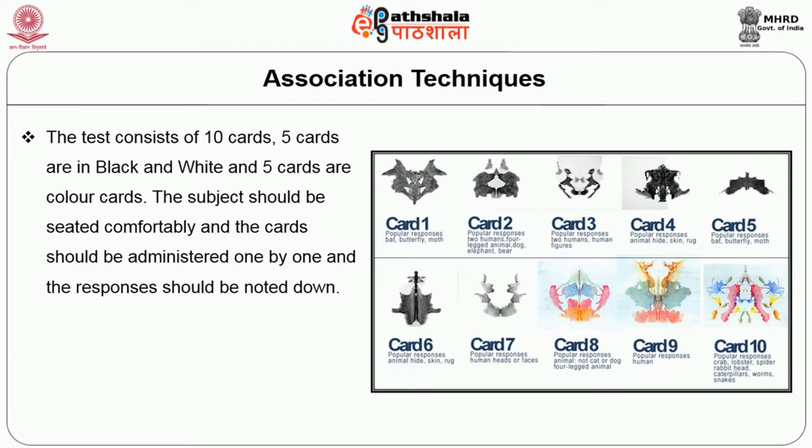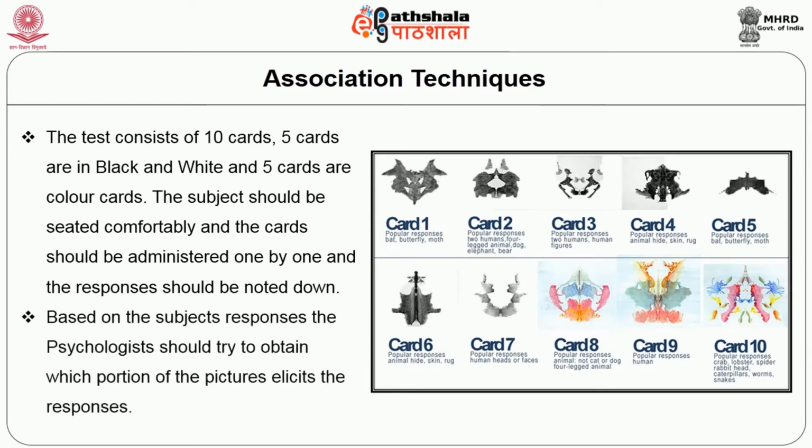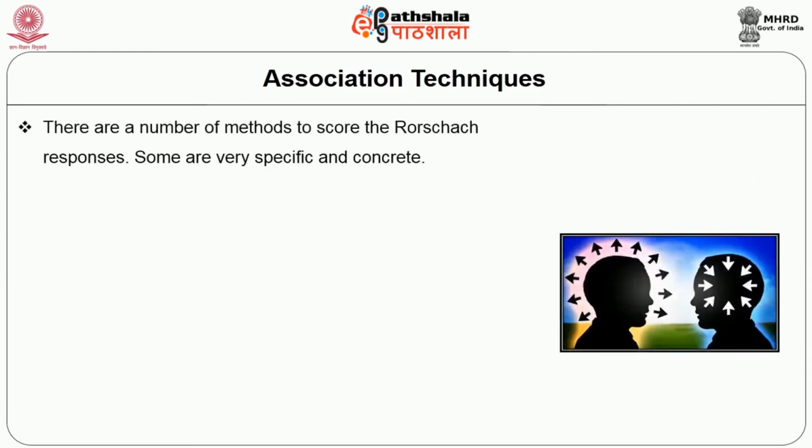The subject should be seated comfortably and the cards should be administered one by one and the responses should be noted down. Based on the subject's responses, the psychologist should try to obtain which portion of the pictures elicits the responses. There are a number of methods to score the Rorschach responses.